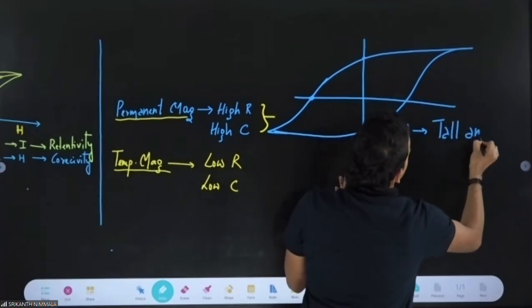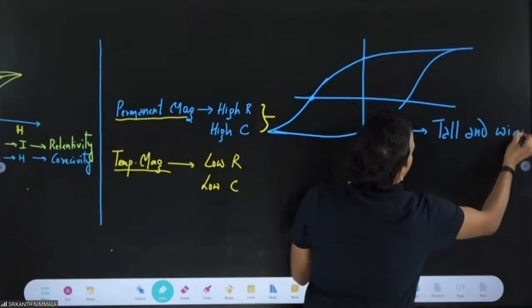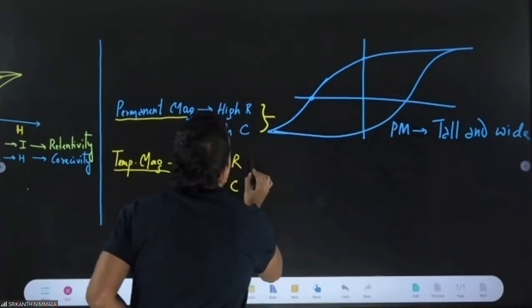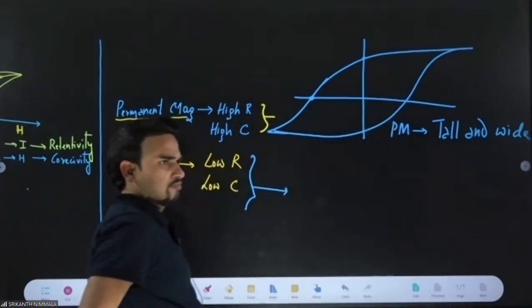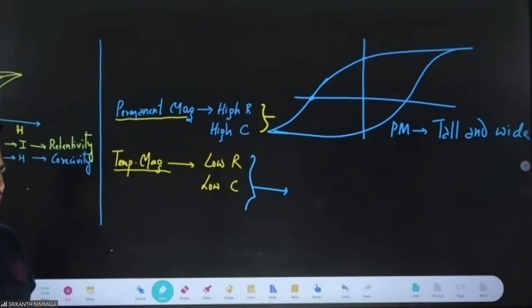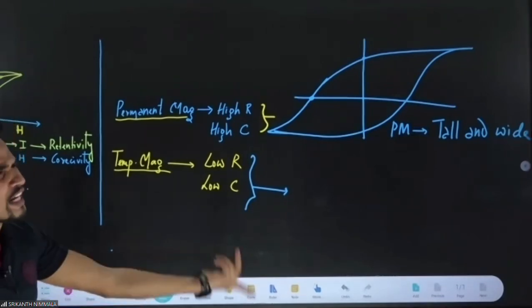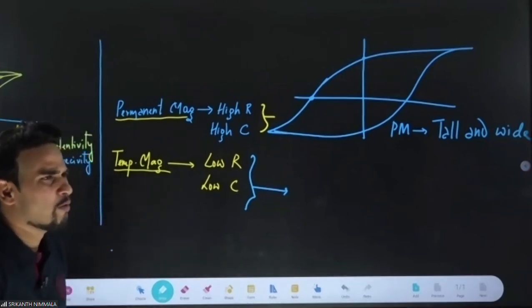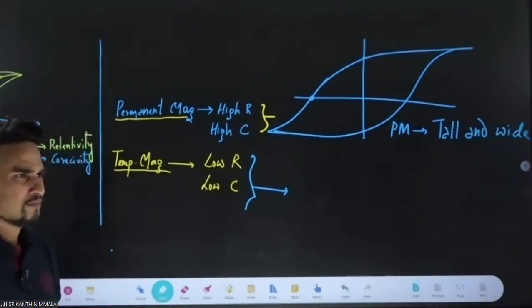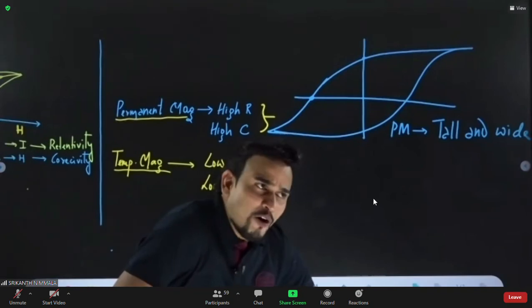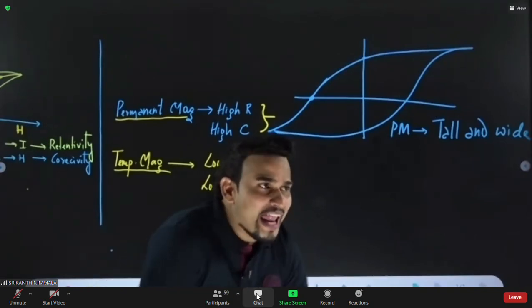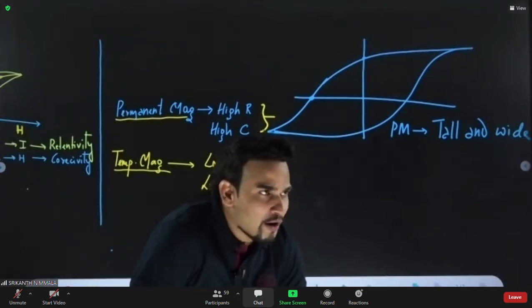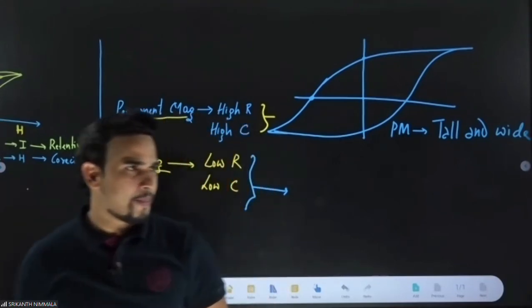Now you tell me, for a temporary magnet, how should your hysteresis curve be? Low retentivity, low coercivity. What should the hysteresis curve be? First, the width will not be there. If the width is not there, it is narrow. What about the height?